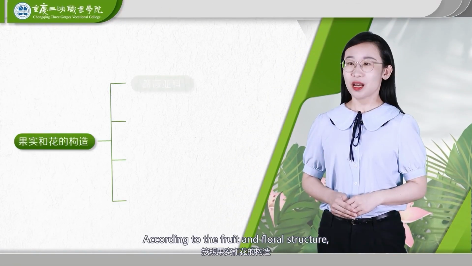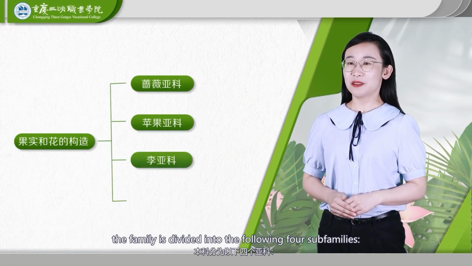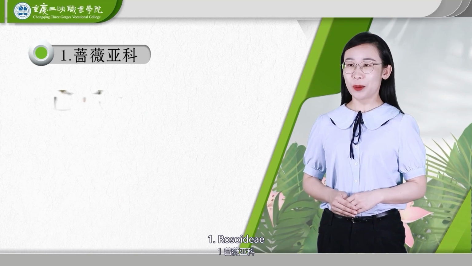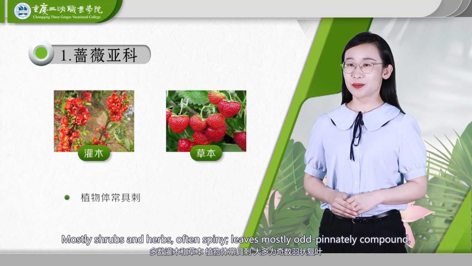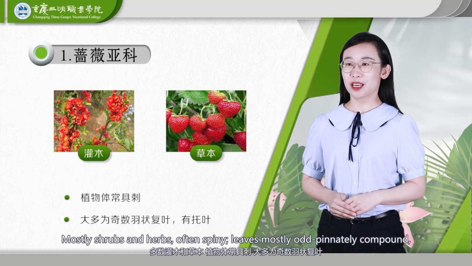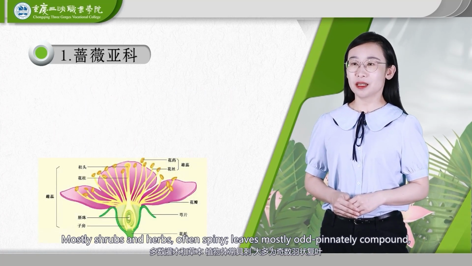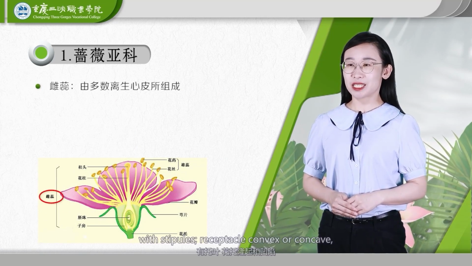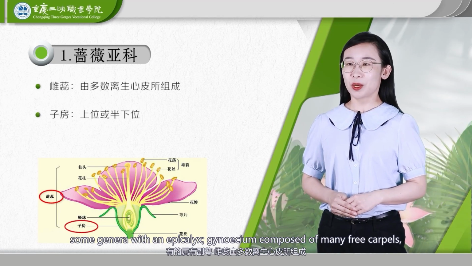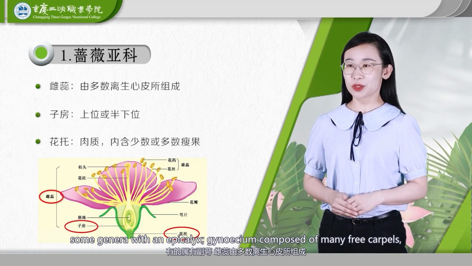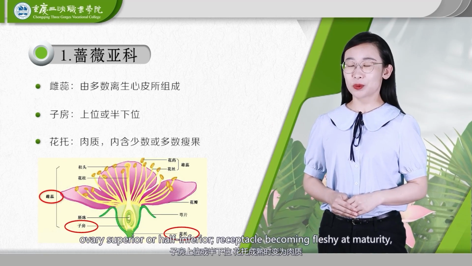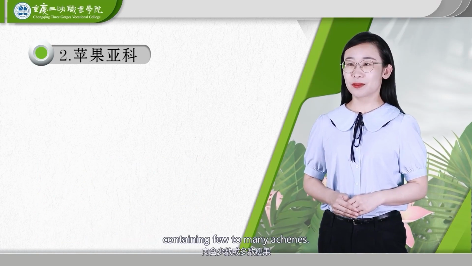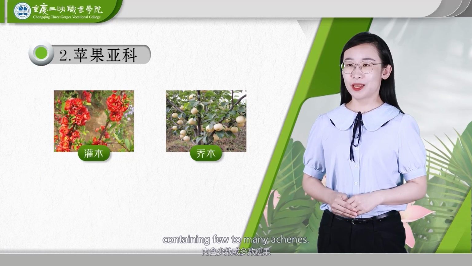According to the fruit and floral structure, the family is divided into the following 4 subfamilies. 1. Rosoideae. Mostly shrubs and herbs, often spiny, leaves mostly odd pinnately compound, with stipules, receptacle convex or concave, some genera with an epicalyx, gynoecium composed of many free carpels, ovary superior or half inferior, receptacle becoming fleshy at maturity, containing few to many achenes.